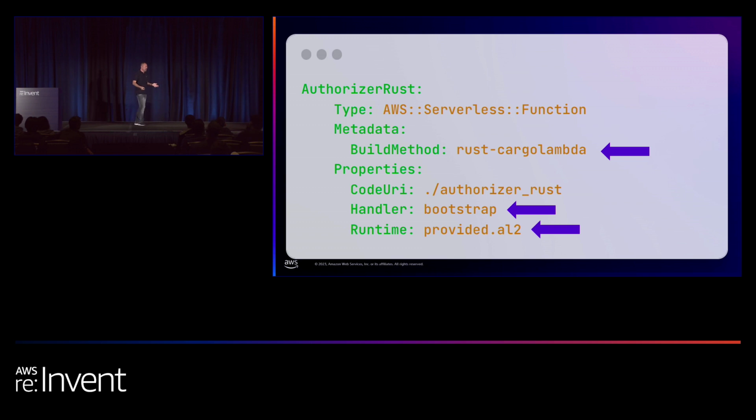And next, you define the runtime. Again, because we are building our own runtime, the runtime that we define here is called provided. Pay attention when using provided with Amazon Linux 2. A month ago, the AWS Lambda team also released support for Amazon Linux 2023. I didn't test it with the new provided runtime, but I think it should work. But remember that you have these two options. You can use either Amazon Linux 2 or Amazon Linux 2023.